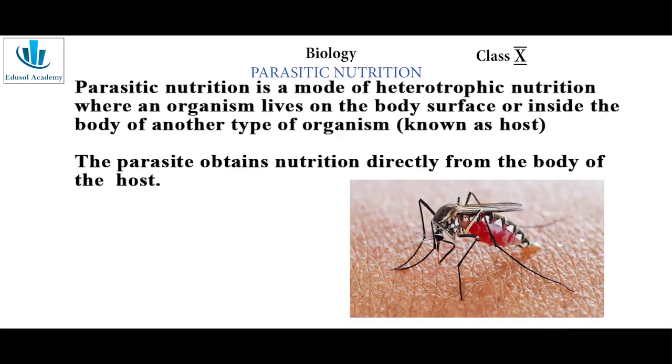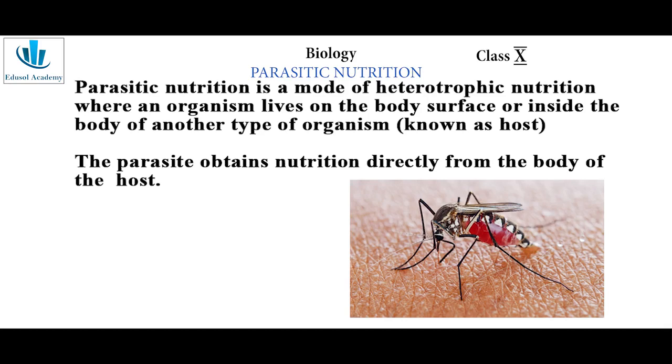A parasitic mode of nutrition. This type of nutrition must be familiar to all of us, because for sure we might all have been bitten by the mosquito at some point of time. Here, the relationship is called host parasite relation.